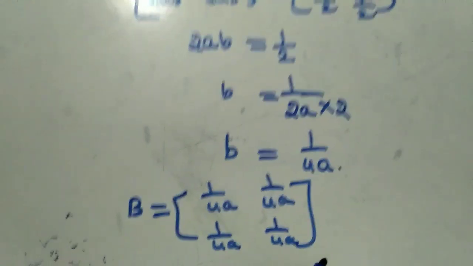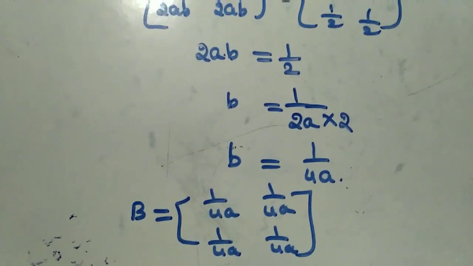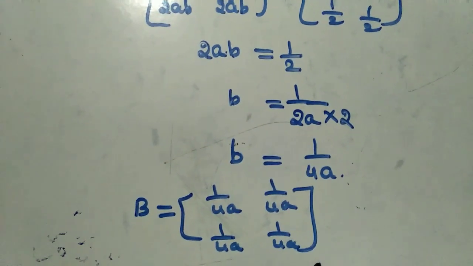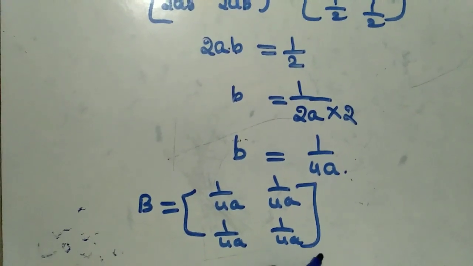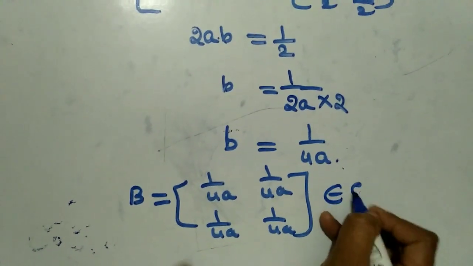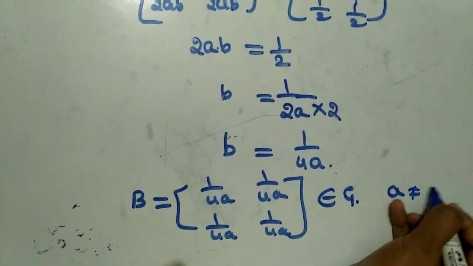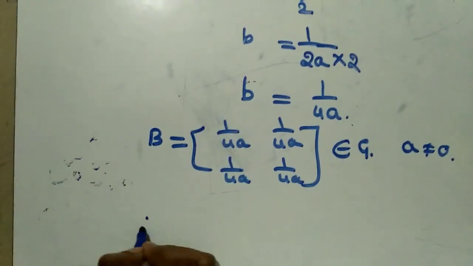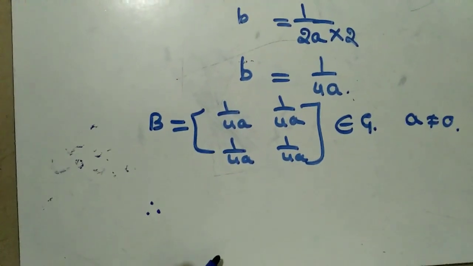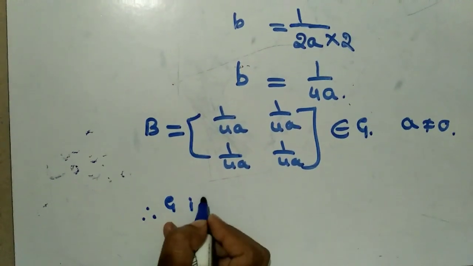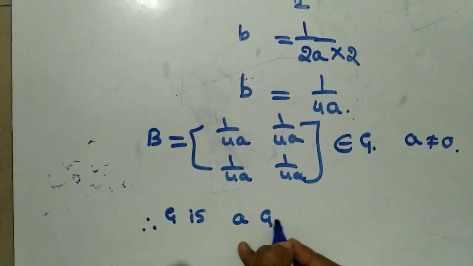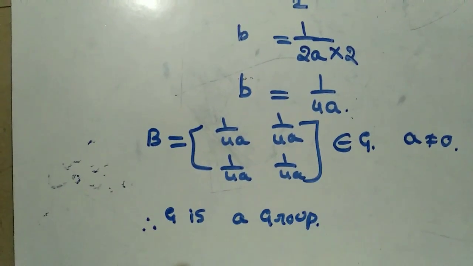So this is your inverse, which also belongs to G, and here A is not equal to 0. Therefore all our 4 laws are satisfied here. We can easily say that G is a group.